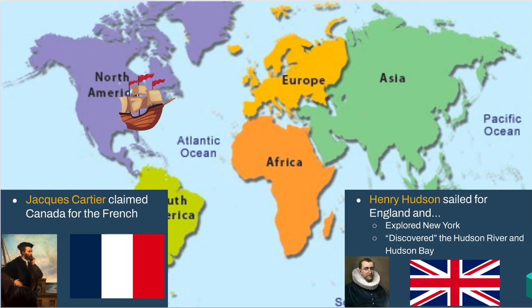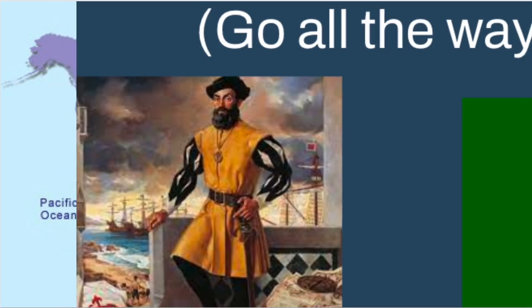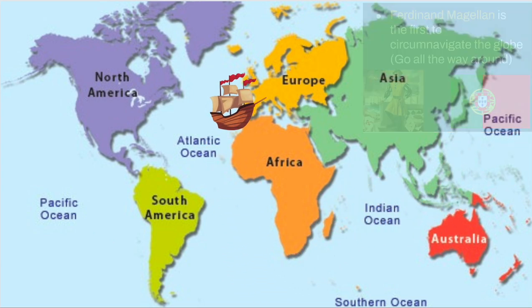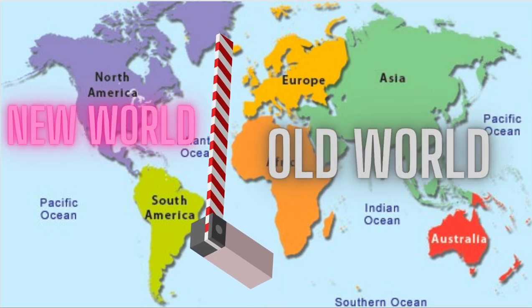France, England, they will join in the Age of Exploration. We have Jacques Cartier, who will claim Canada for the French. We have Henry Hudson, who will sail for England. He explores New York. He discovers the Hudson River, the Hudson Bay. That's where they get their names. And then Ferdinand Magellan, who will circumnavigate the globe, which means go all the way around. He starts in Europe, he goes around the globe, and ends back there.